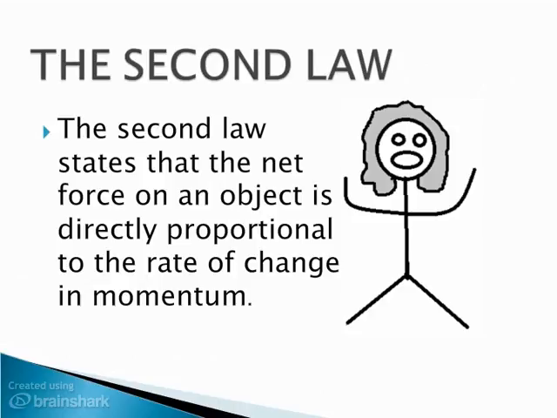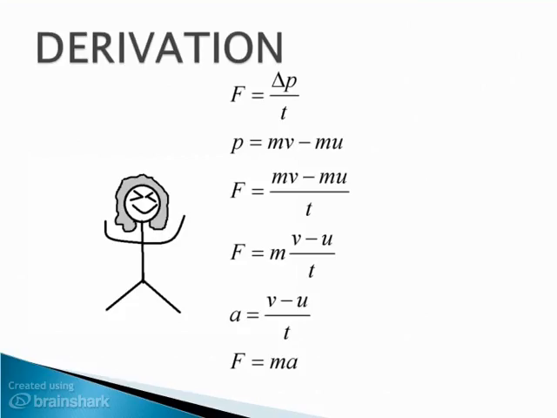The second law states that the net force on an object is directly proportional to the rate of change in momentum, although this is more commonly written as F equals ma. But these are both the same thing, and here is the proof. Now, the change in momentum is equal to mv minus mu, and because the mass is constant, this can be factorized out, leaving us with m(v minus u) over t. Now you may notice that (v minus u) over t is equal to the acceleration, so if you sub in a, that leaves you with the equation F equals ma.